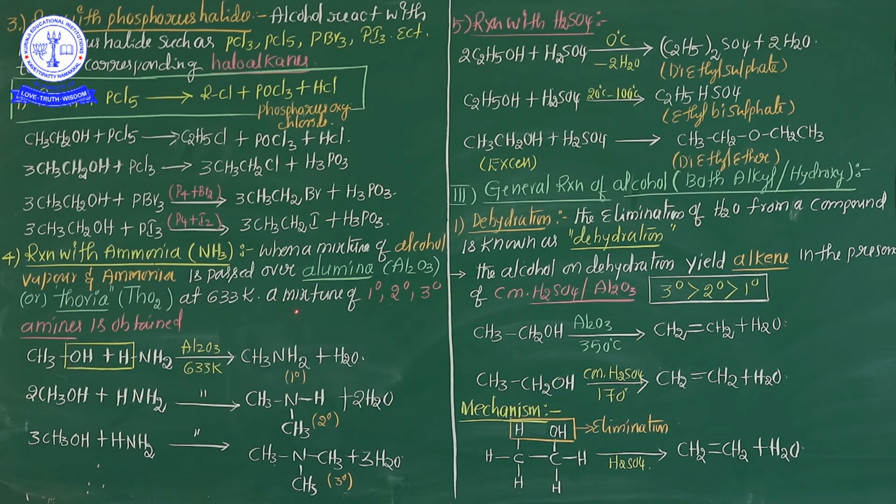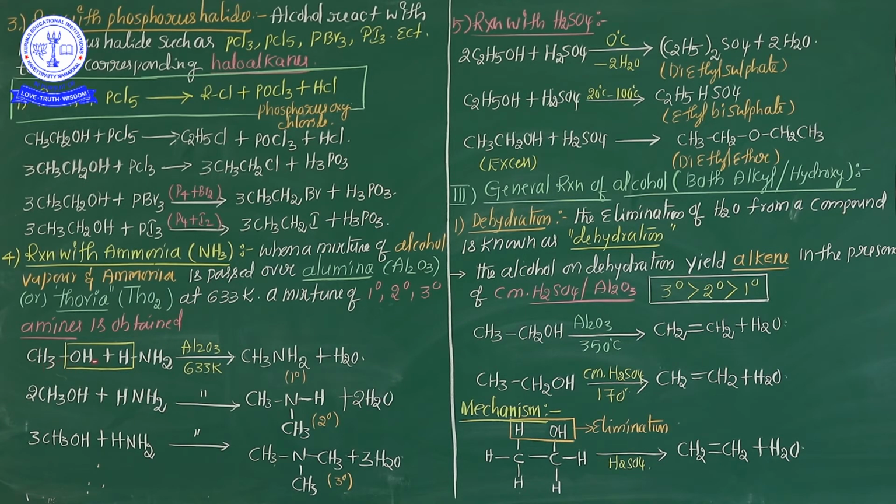Now what product is obtained here? Either 1 degree, 2 degree or 3 degree amines are formed. So important point, my dear students: ammonia, whenever reacted with alcohol, different categories of amines are formed in the presence of the alumina catalyst and thoria catalyst. Okay? See here the equations.